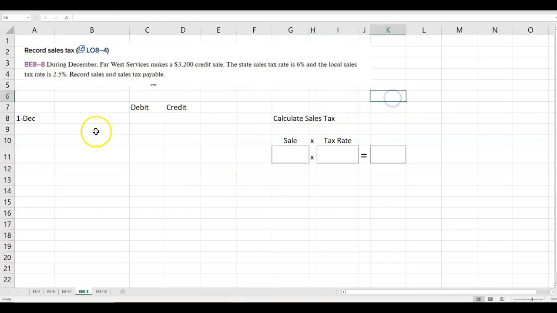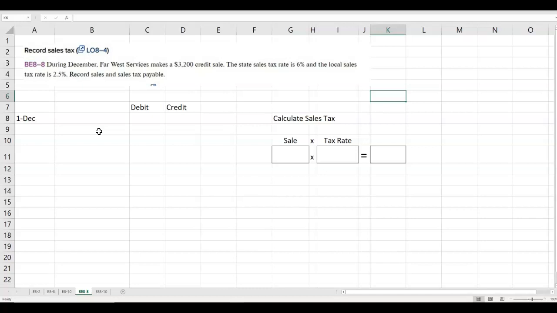Sales tax. Sales tax is another current liability. When you go into a store and you buy something for $100, you probably pay more than $100 unless it's food for home, which in some cases is taxable and some it's not. Mostly it's not. So if you buy a product at Best Buy or something and you pay $100 for it, I'm not sure you can get anything at Best Buy for $100, maybe.